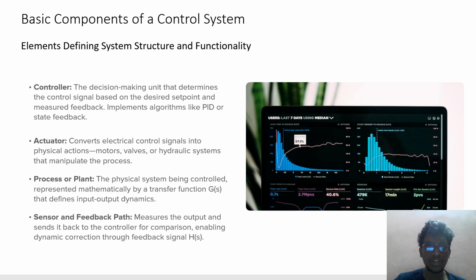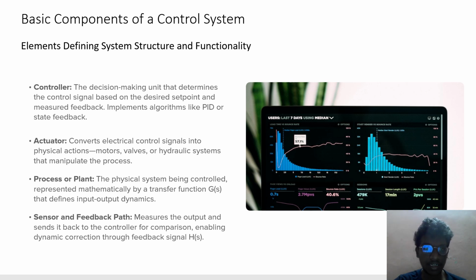Basic components of a control system. Elements defining system structure and functionality: controller, actuators, process or plant, sensors and feedback. Controller: the decision making unit that determines the control signal based on the desired set point and the measured feedback. It implements control algorithms like PID or state feedback.